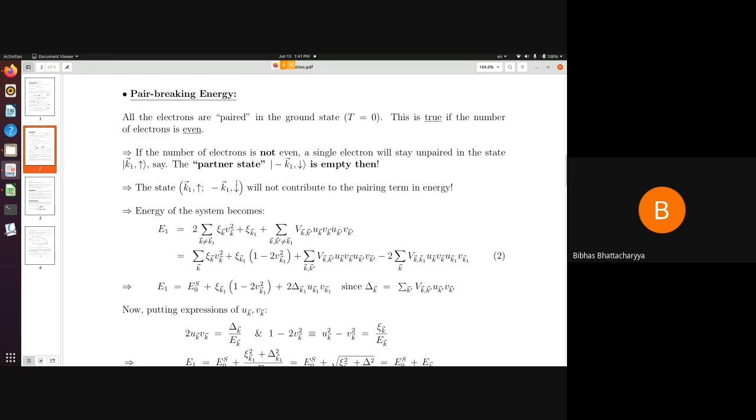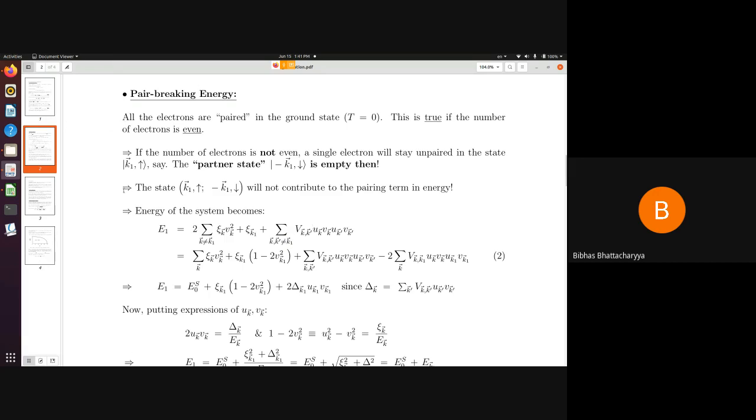Therefore, the energy of this system, that means this even number of electrons distributed in Cooper pairs and a single electron in this state, will be something like this. We call this energy E1. This is simply twice of this, where k excludes this wave vector k1. Then there is a single electron at k1, therefore its single particle energy xi k1 will be there. Of course, we are measuring again the energy from the chemical potential, so it is xi k1, and also this pairing term where k and k prime cannot be equal to k1. So k1 is excluded from this summation.